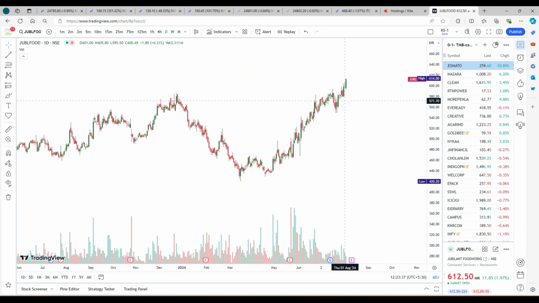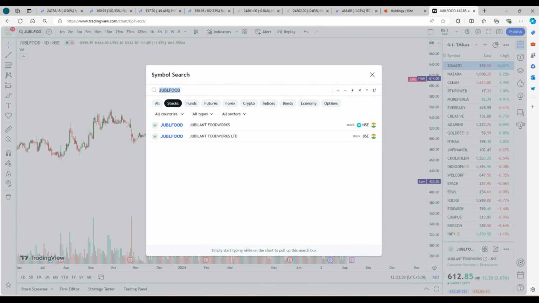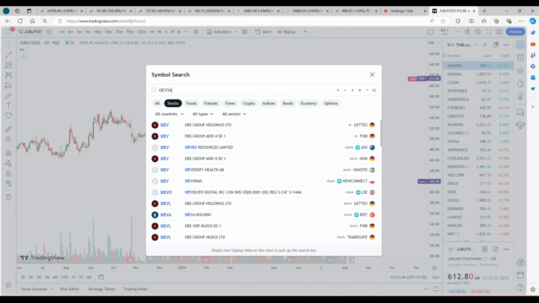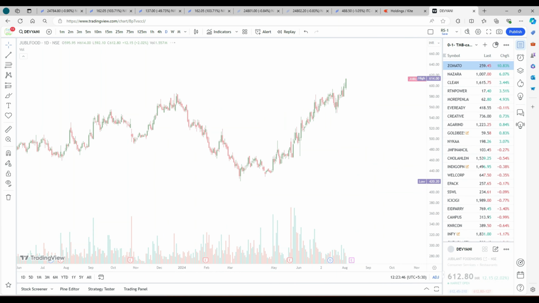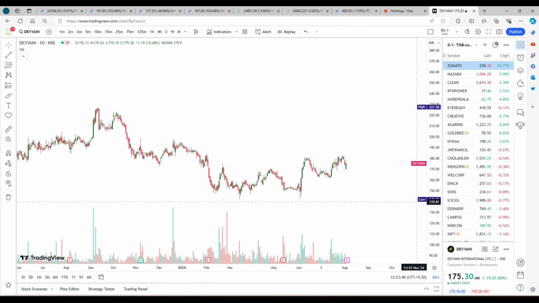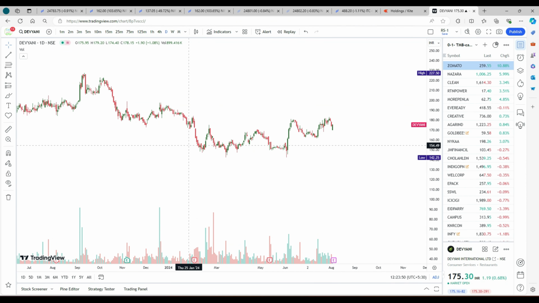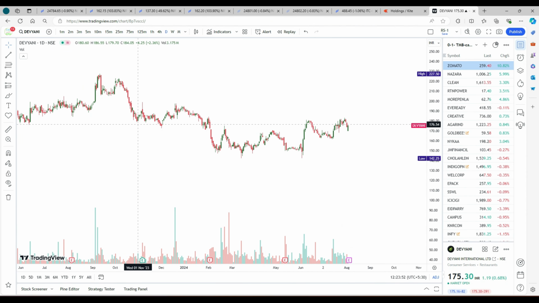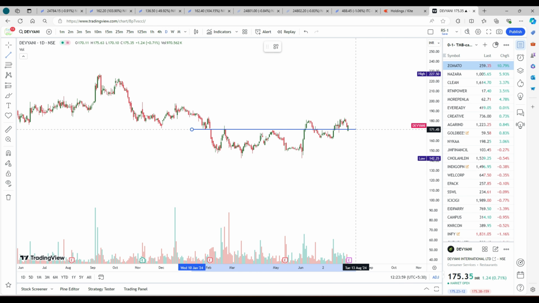Now the second company where we may get some opportunity is Devyani. This Devyani is coming from the bottom. If we look at the time frame, there was a good consolidation in this area.